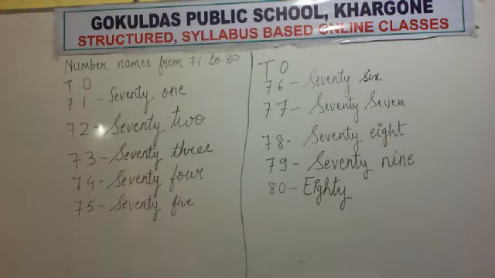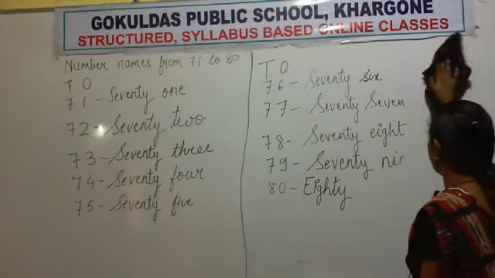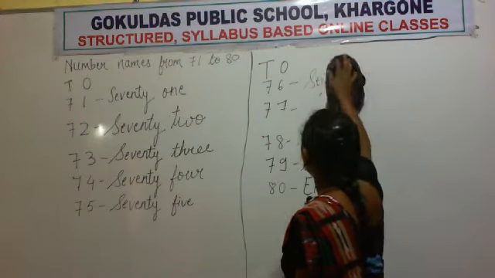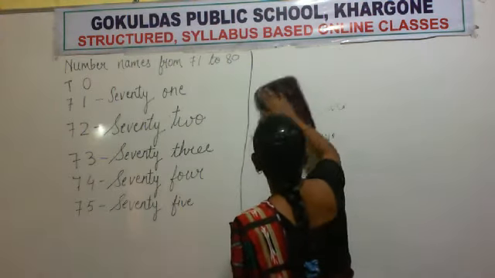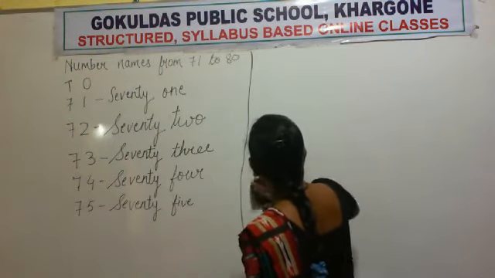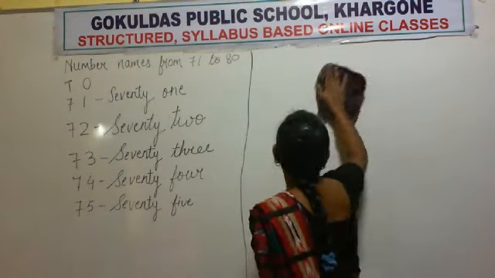Okay, now I hope all of you have written. Now what you have to do? You have to take a new page. Open a new page and we will continue the next number names. We will continue next number names from 81 to 90.